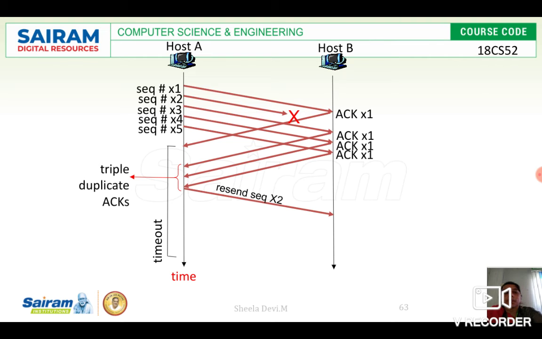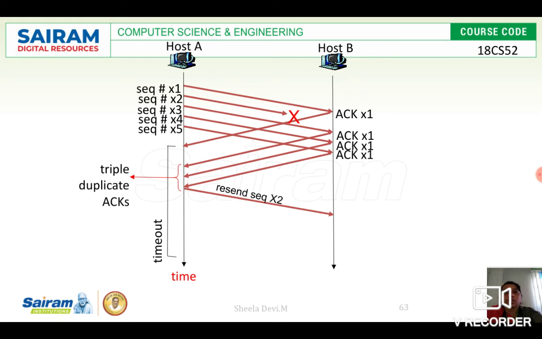Now host B is expecting the second data, sequence number x2, but it is receiving the data with sequence numbers x3, x4, x5. Within the timeout period of x2, host B should inform that it didn't get the data. So it gives triple duplicate acknowledgements, 3 times the acknowledgement of the data which it has received correctly.